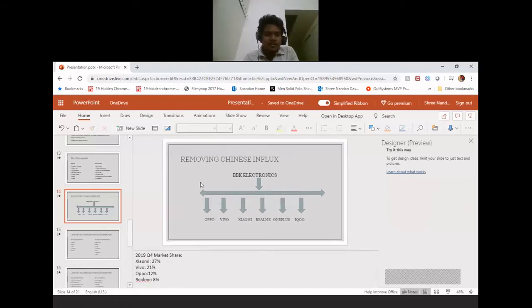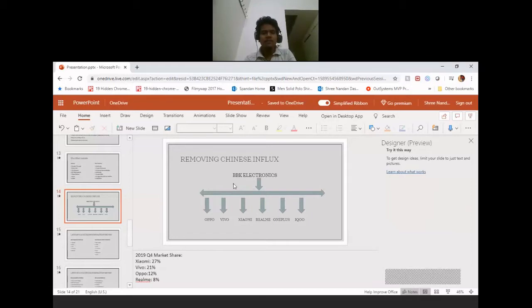Okay. So as you can see, Oppo, Vivo, Xiaomi, Realme, OnePlus, iQ, Double O, these are all Chinese smartphone brands which are very popular in India. And they are all the children or subsidiaries of this company called BBK Electronics. So even though these companies sell with their own brand name, they all fall under this one particular father.